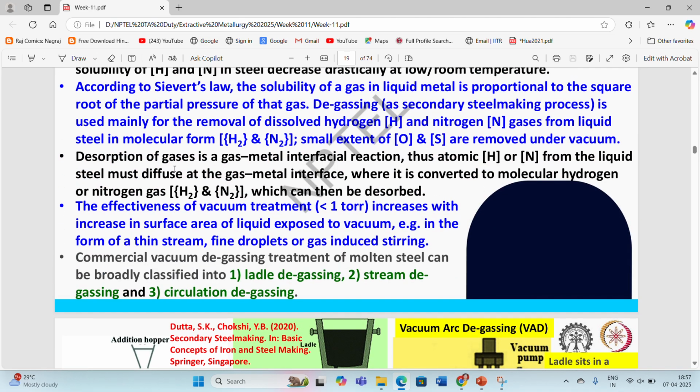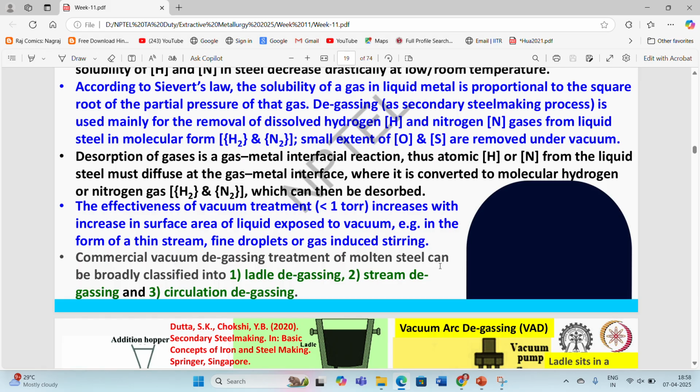Desorption of gases is a gas-metal interfacial reaction. Atomic hydrogen or nitrogen from the liquid steel must diffuse to the gas-metal interface, where it is converted to molecular hydrogen or nitrogen gas, like H2 and N2, which can then be desorbed. The effectiveness of vacuum treatment below 1 torr increases with increase in the surface area of liquid exposed to vacuum, for example in the form of a thin stream, fine droplets, or gas-induced stirring.